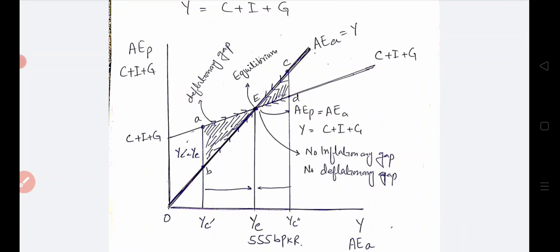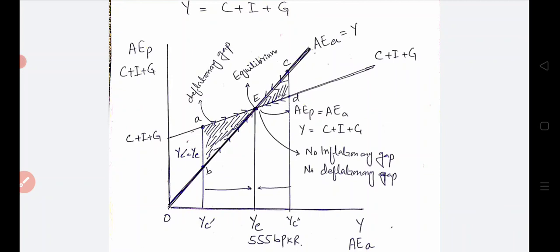Now we can also clarify from here the inflationary and deflationary gaps. Let me suppose that the economy is not at equilibrium, that the economy is below its equilibrium level, meaning that national income, output and employment are below YE, at YC prime.